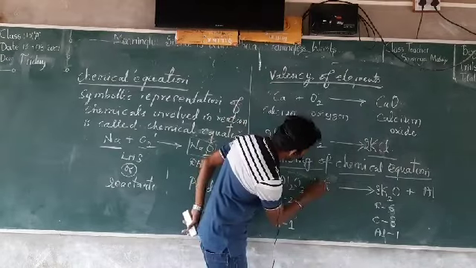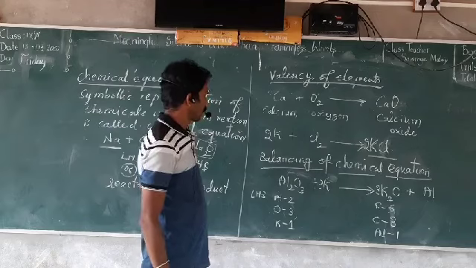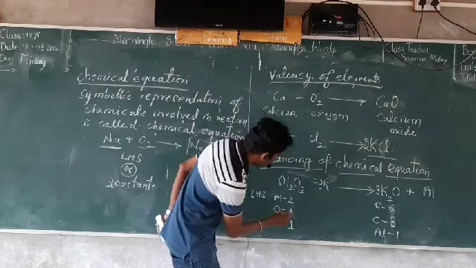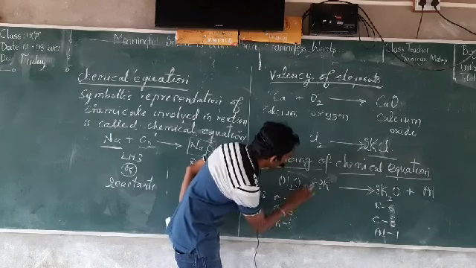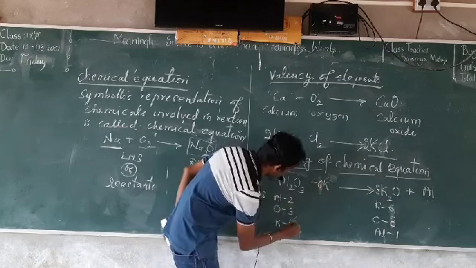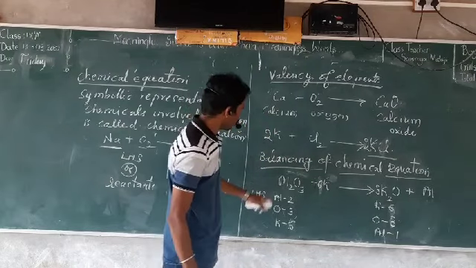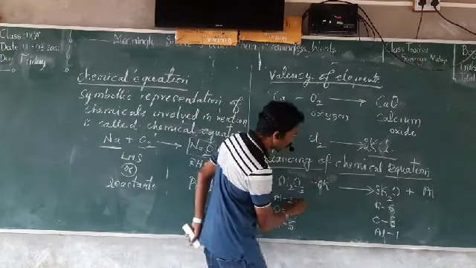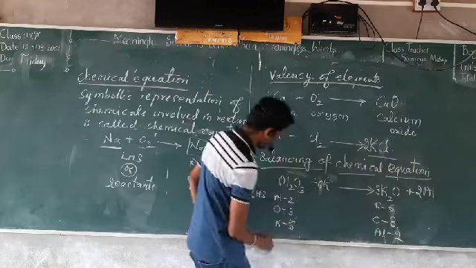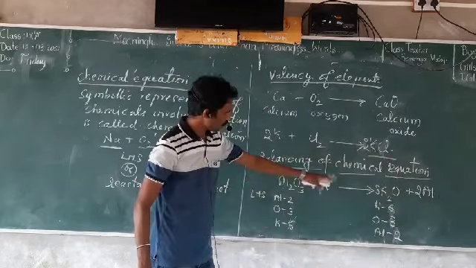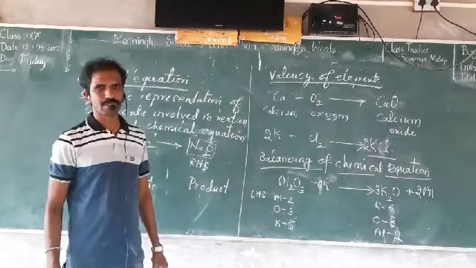So I write 6 over here for potassium. Then aluminum is 2 over here, and here it is 1. So I write 2 over here, and aluminum becomes 2. So 2, 3 and 6 on each side. This is how to balance the equation.